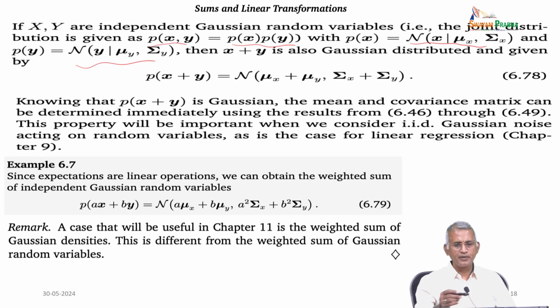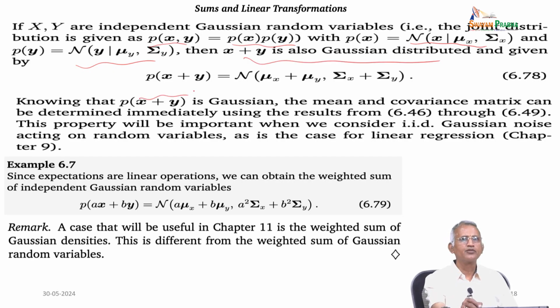Then x plus y is also Gaussian distributed and given by P(x + y) equal to N(mu_x plus mu_y, Sigma_x plus Sigma_y). Knowing that P(x + y) is a Gaussian, the mean and covariance can be determined immediately using the results from 46 and 49. So, this property will be important when we consider IID Gaussian noise acting on the random variable, as in the case of linear regression.